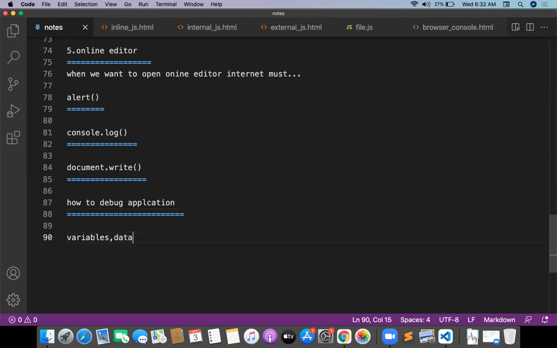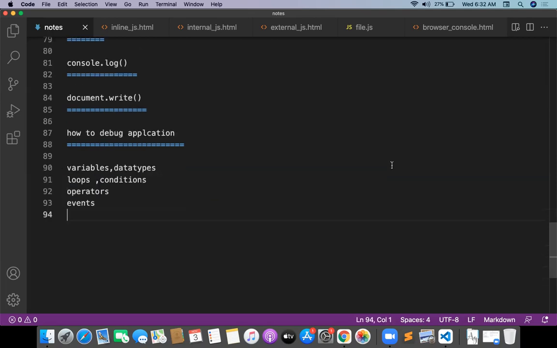I will tell you how to work with variables and data types. Then I will go with loops and conditions. Then operators. What are the different kinds of operators? Then we will go through the different kinds of events, how to create an event, how to add an event, all these things we will discuss. And we will go with date functions, math functions, random functions, the timer function, and the timeout function.